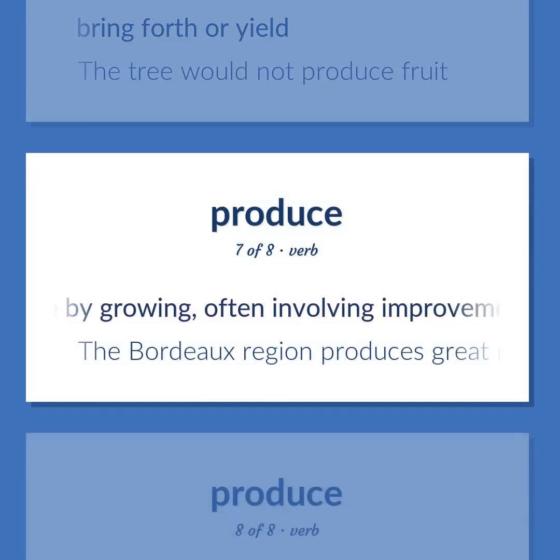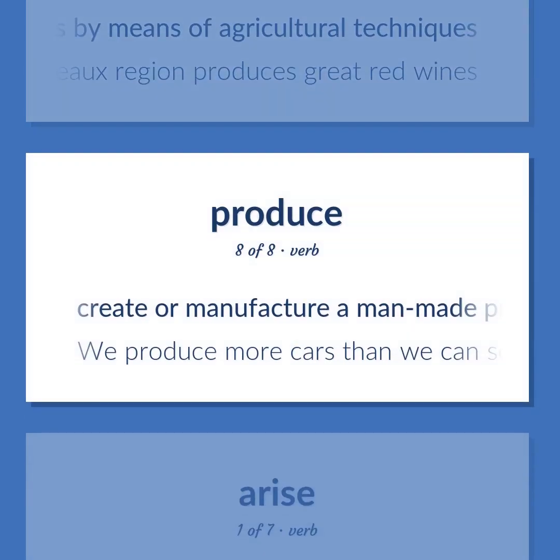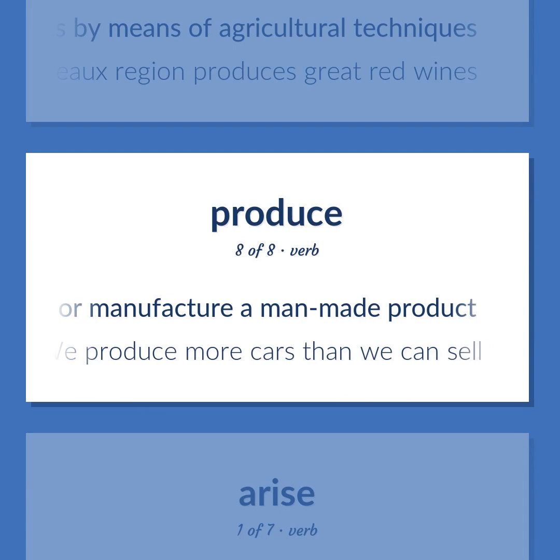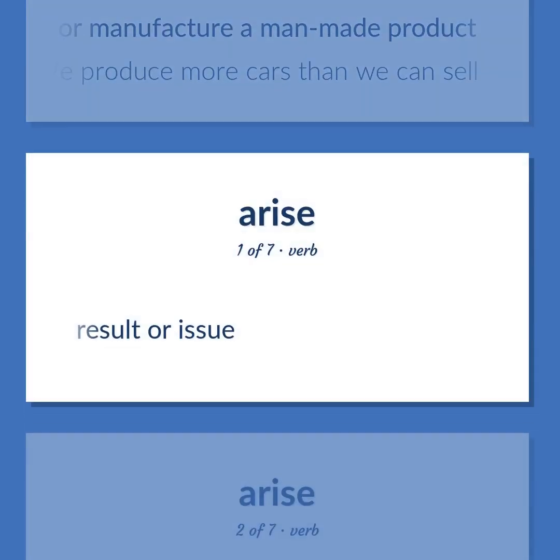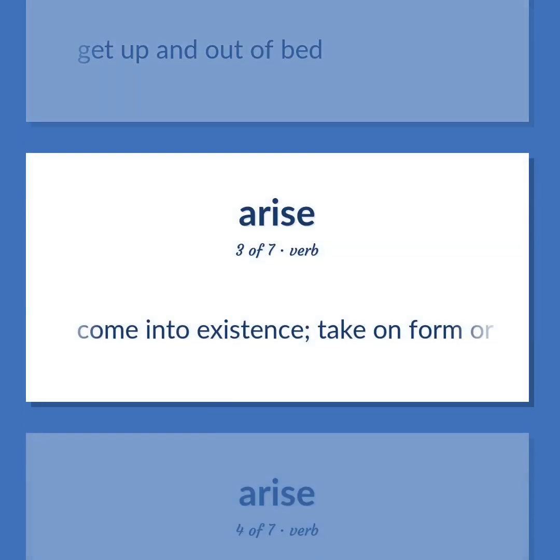Cultivate by growing, often involving improvements by means of agricultural techniques. The Bordeaux region produces great red wines. Create or manufacture a man-made product. We produce more cars than we can sell. Result or issue. Get up and out of bed. Come into existence. Take on form or shape.